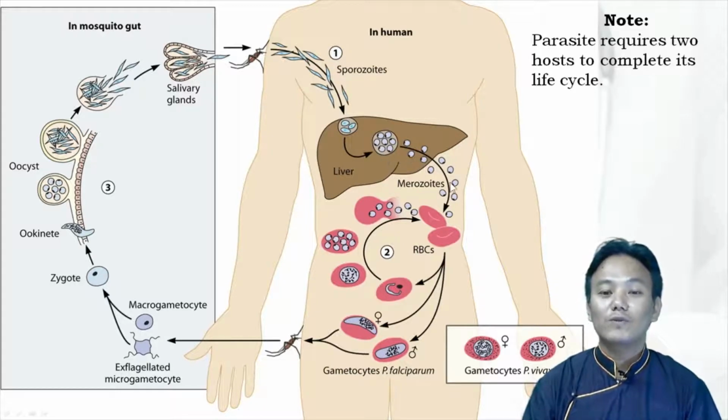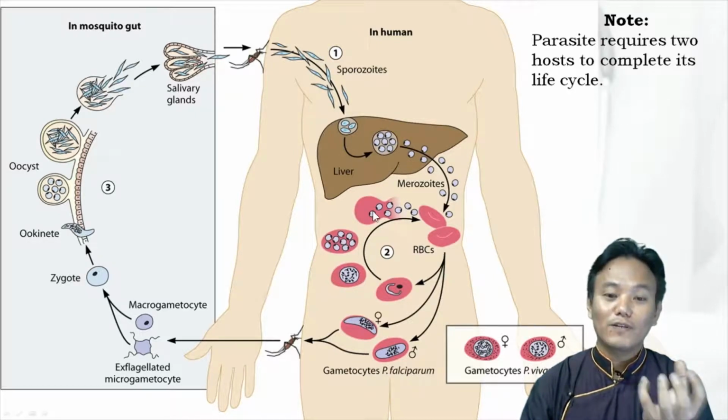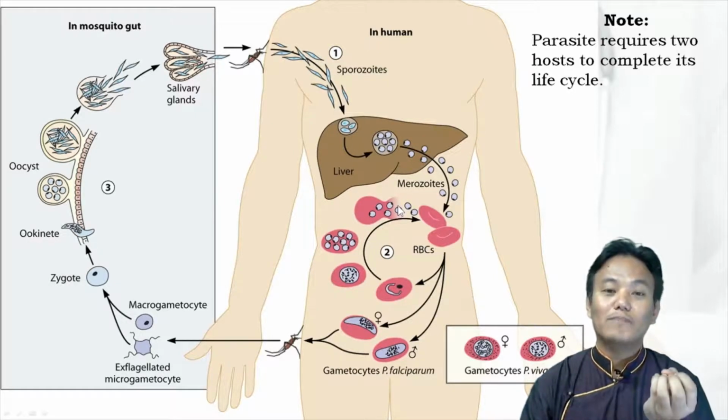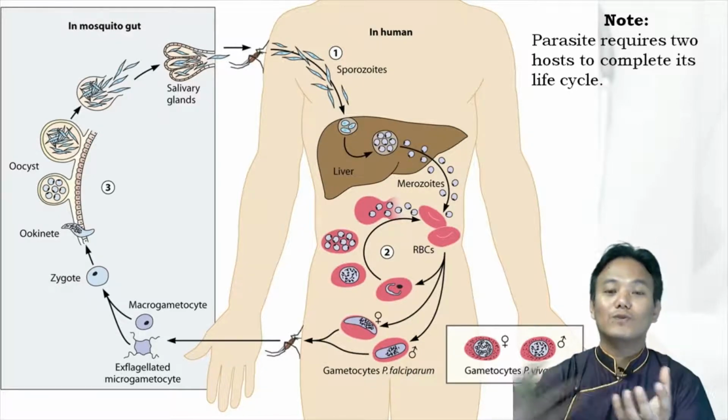Now these merozoites will enter the red blood cells. The merozoites infect the red blood cells, and inside the red blood cells, these merozoites again reproduce asexually and produce more merozoites. When the red blood cells become filled with merozoites, they burst at a particular stage and release the merozoites outside.